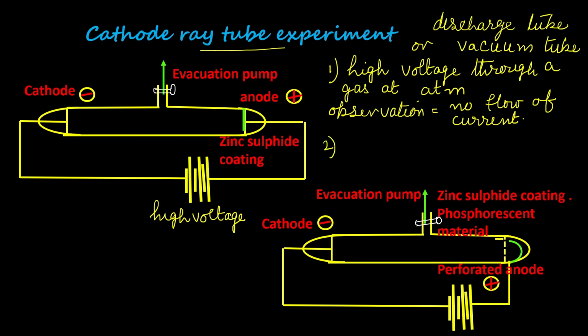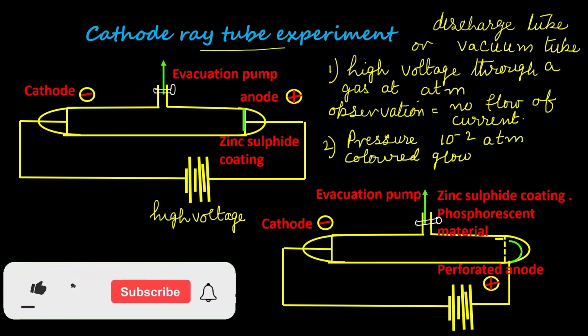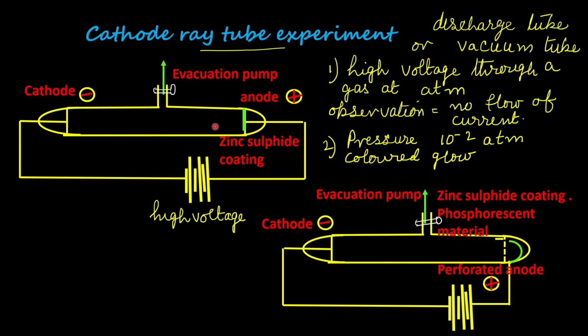So they reduced the pressure. The pressure was reduced to 10 raised to minus 2 atmosphere. That is 1 to 10 millimeter of pressure. By reducing the pressure, the density of the gas is reduced. Then colored glow was observed. That is, from the cathode to the anode, a colored glow was observed. The color of the glow depends upon the nature of the gas. For example, for neon, the color is reddish orange.